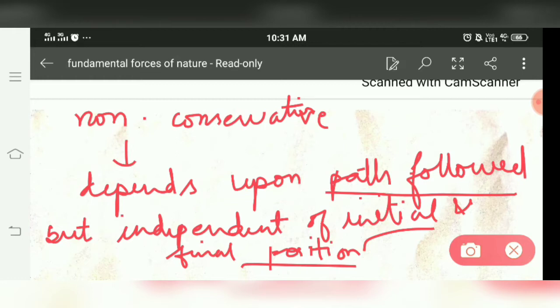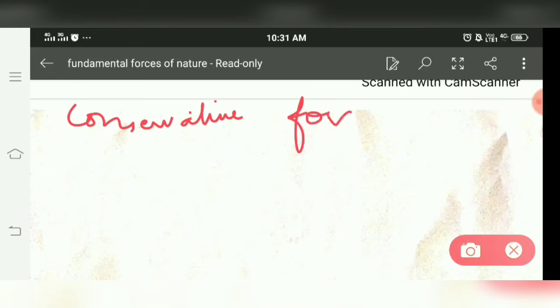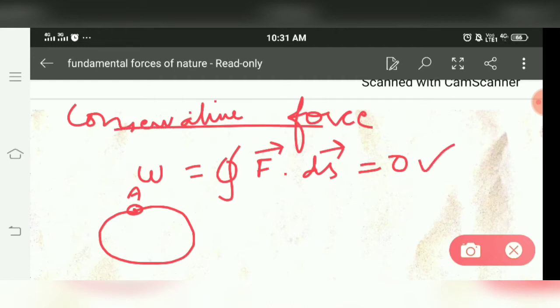Thus, from this, we can say that for conservative forces, work done along a closed path is always zero. Why so? If a particle starts from point A, rotates around a circular path and again comes back to point A, then the initial position is A and the final position is A. So initial and final both coincide, and the net work done is 0 for conservative forces.